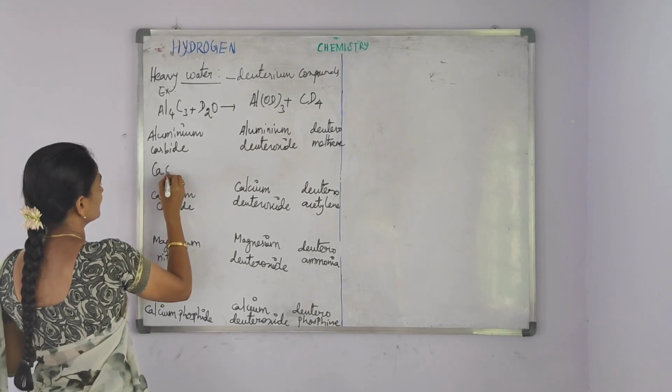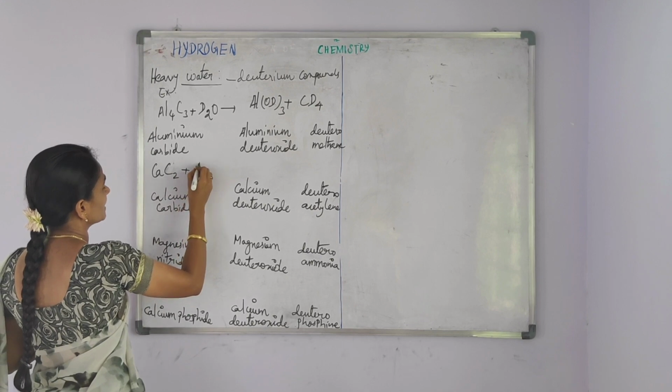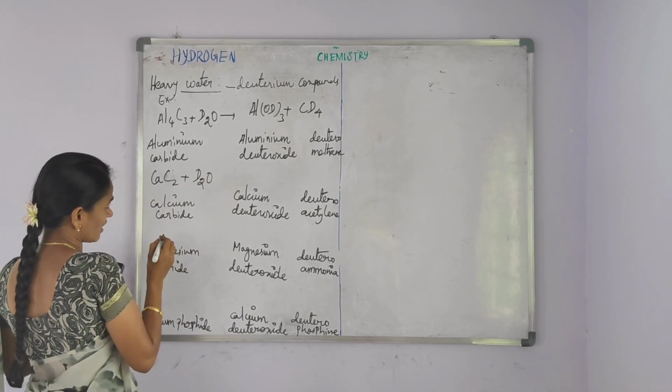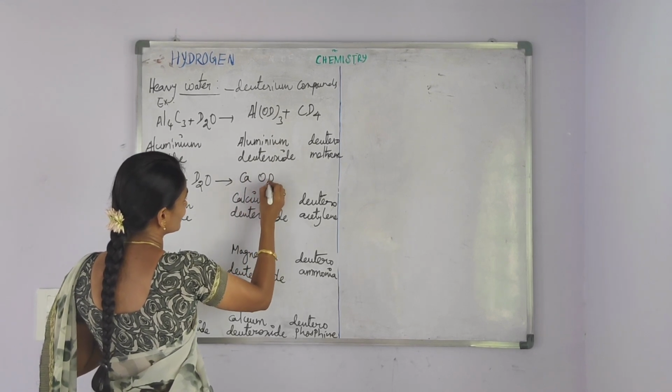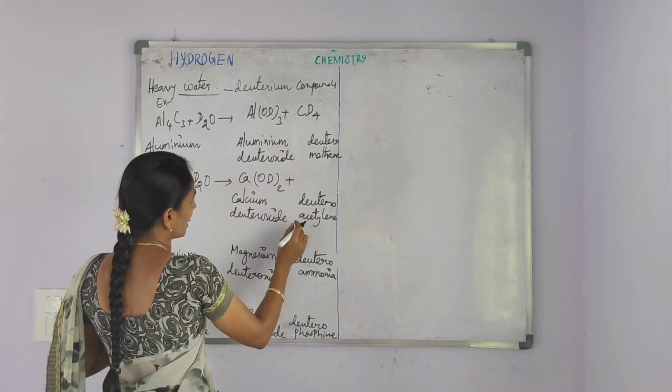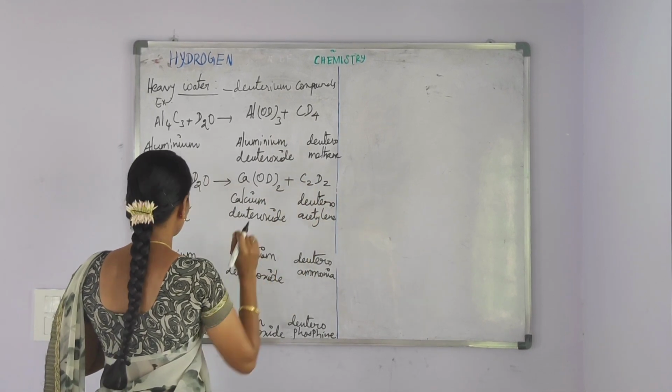Calcium carbide CaC2 is treated with heavy water. Calcium carbide is converted into calcium deuteroxide along with the formation of deuteroacetylene C2D2.